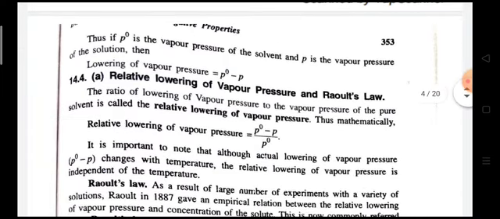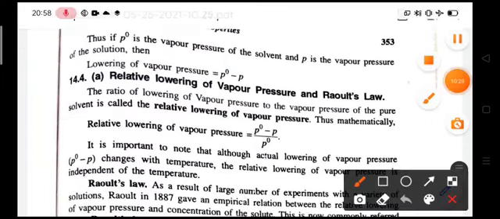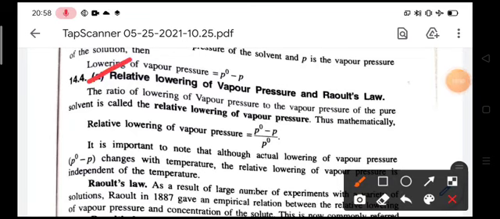Next, relative lowering of vapor pressure and Raoult's law. What is the relative lowering of vapor pressure? Relative lowering of vapor pressure, RLVP.